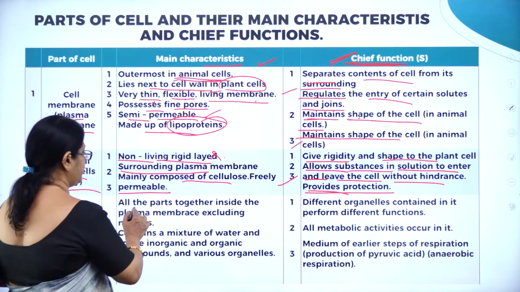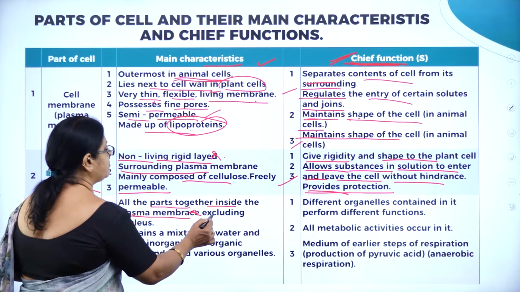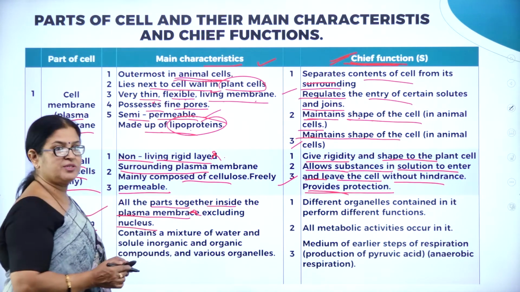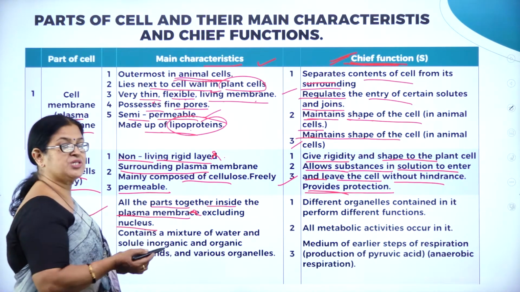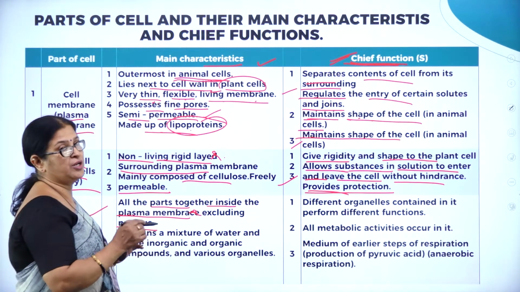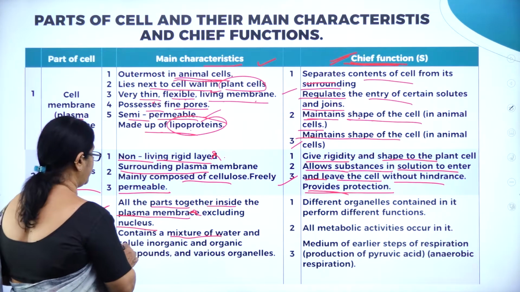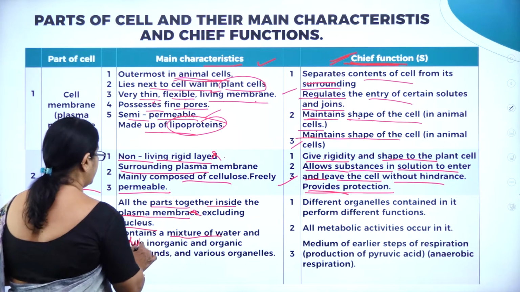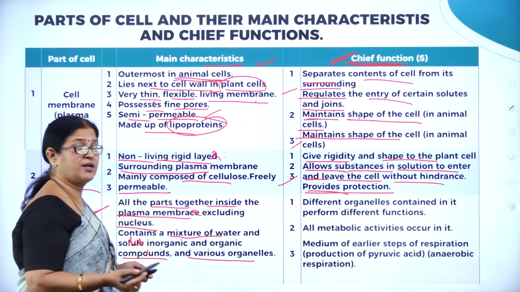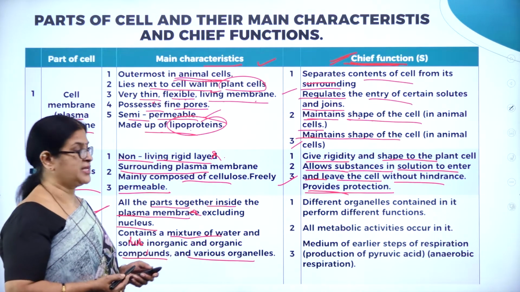Moving on to the cytoplasm, which is the next very important part of a cell next to the nucleus. All the parts together inside the plasma membrane, excluding the nucleus, is called cytoplasm. What is cytoplasm? All the parts together inside the plasma membrane, excluding the nucleus. It contains a mixture of water and solute, inorganic and organic compounds, and various cell organelles, as we have already come across in the endomembrane system or the cell organelles.